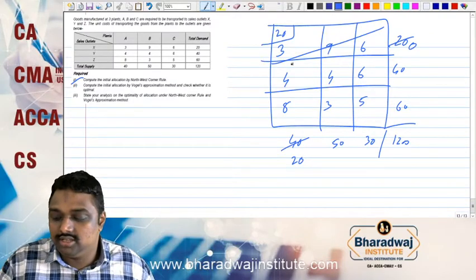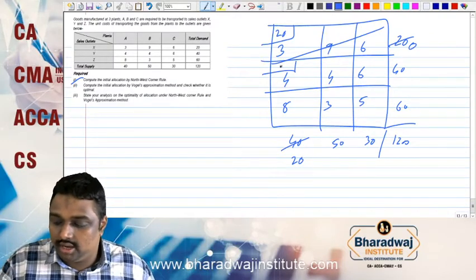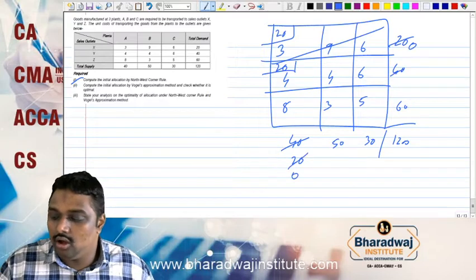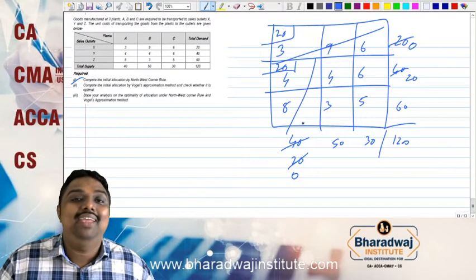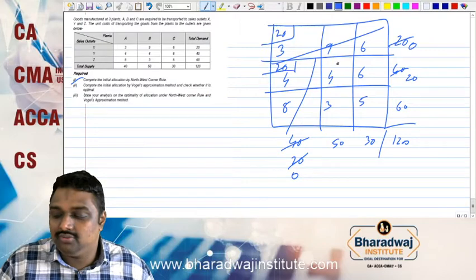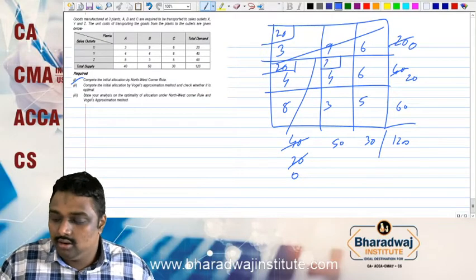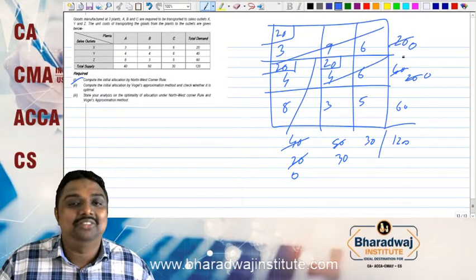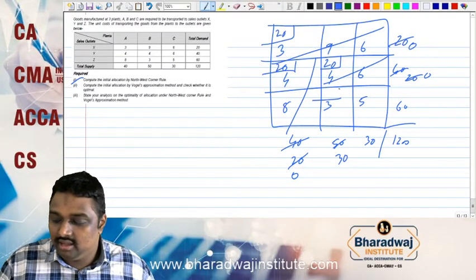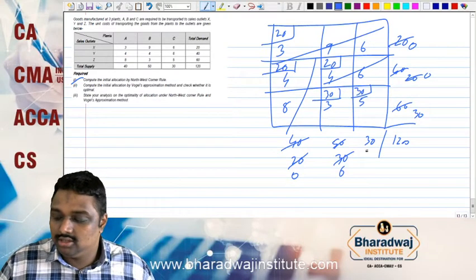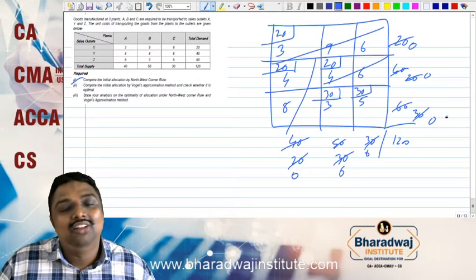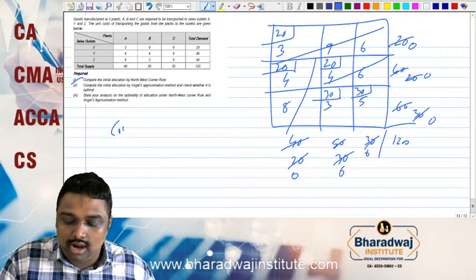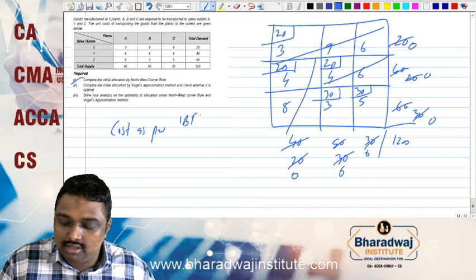Now the remaining northwest cell is here. So 20 and 40, 20 will be allocated, leaving 0 and 20. This will be crossed. Now the remaining northwest is this one. We will have 20, 0, 30. It is also crossed. Finally here we will have 30, 0, 30, and here also 30, 0, 0. The allocation is over.